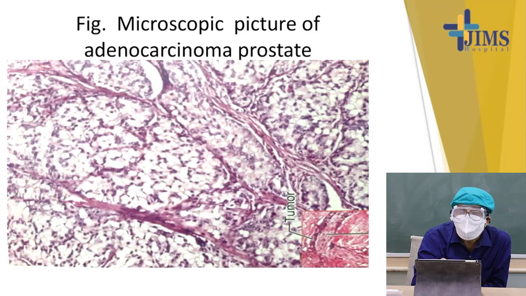You see the picture of this adenocarcinoma of the prostate. Here the glands are very closely aggregated and the lining cells are innocuous-looking, but if you see it under high power microscopy, the lining is a single layer of columnar or cuboidal cells, but there is no basal cell layer.